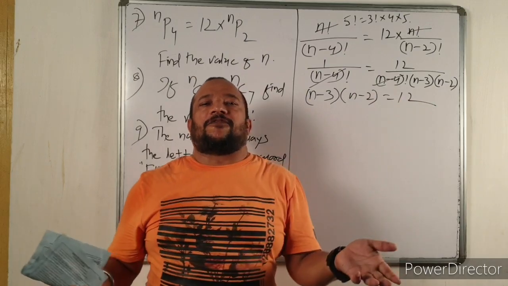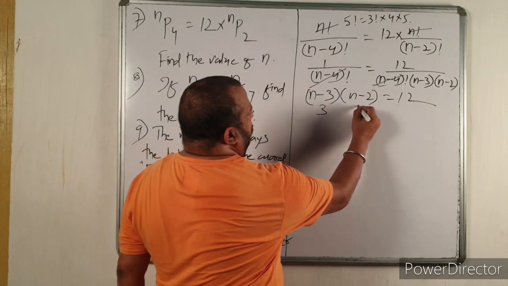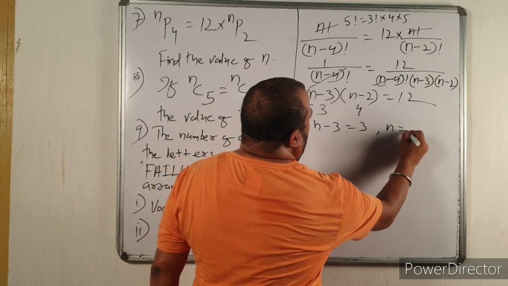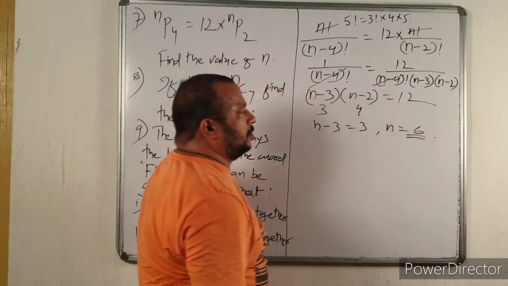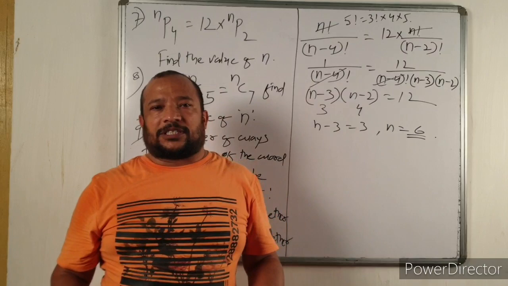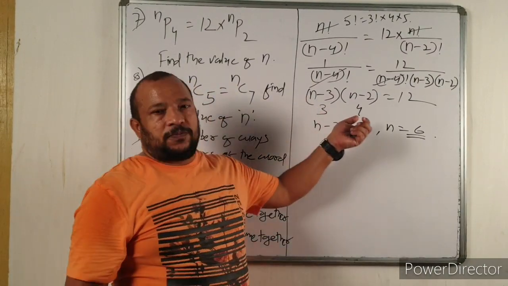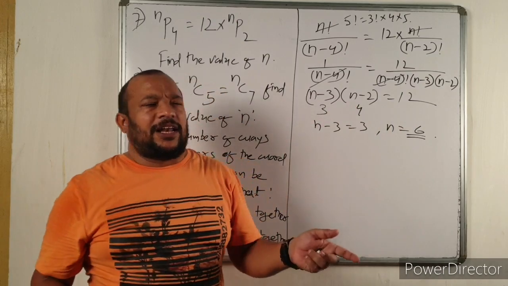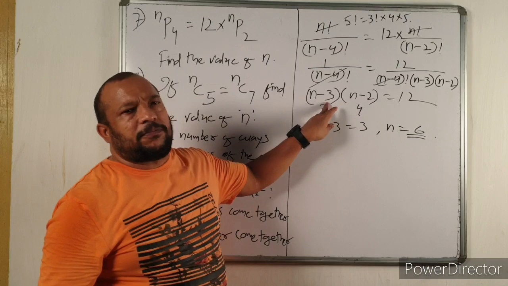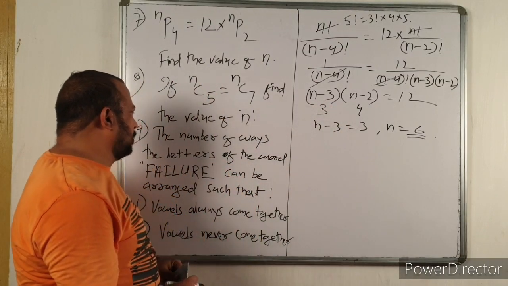By multiplying 3 and 4 you get 12. So N minus 3 equal to 3, so N equal to 6. Value of N is equal to 6. No need to convert it into a quadratic equation. It will take a lot of time. So it is better to just think a while, or you can also put the values from options.